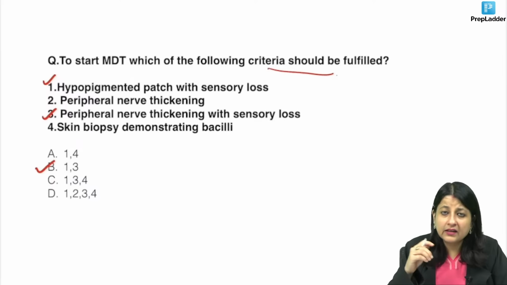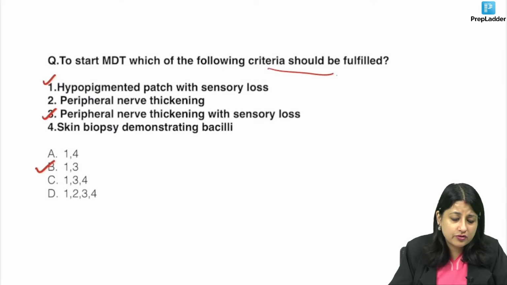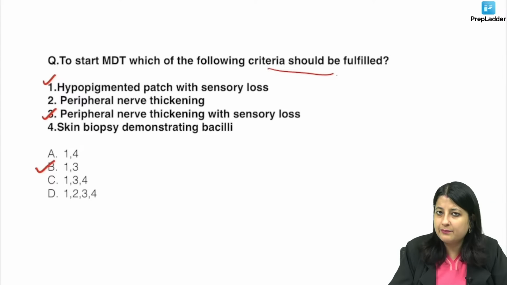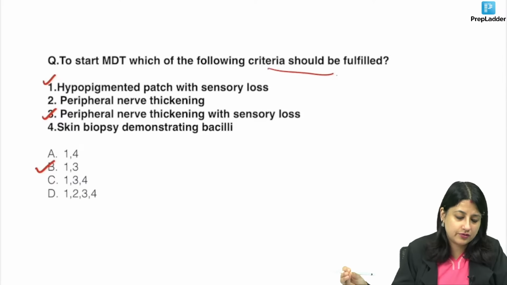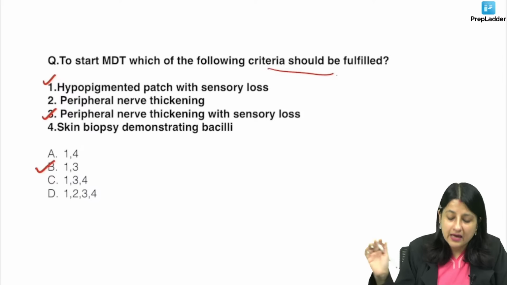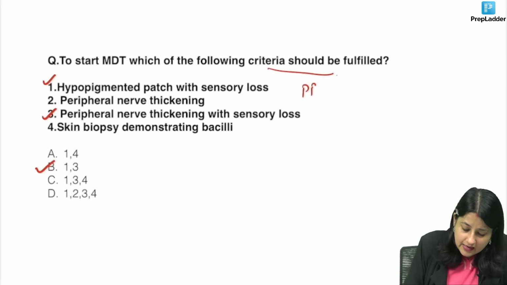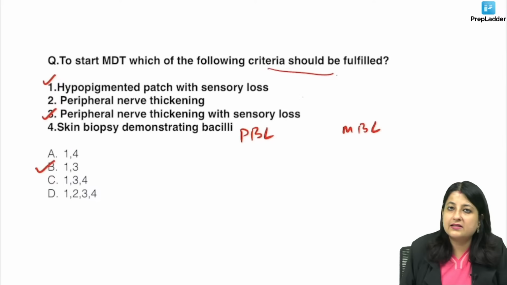Now, can anyone tell me which is the most common nerve involved in leprosy? You all know, ulnar nerve. And what happens in the nerve involvement? The nerves become thickened or enlarged, or it also results in loss of sensation to the muscles being supplied. Okay? Now I just wanted to discuss one thing. I hope you remember PBL and MBL, guys. Okay, I hope you remember the two classifications. There is PBL, there is multibacillary leprosy.